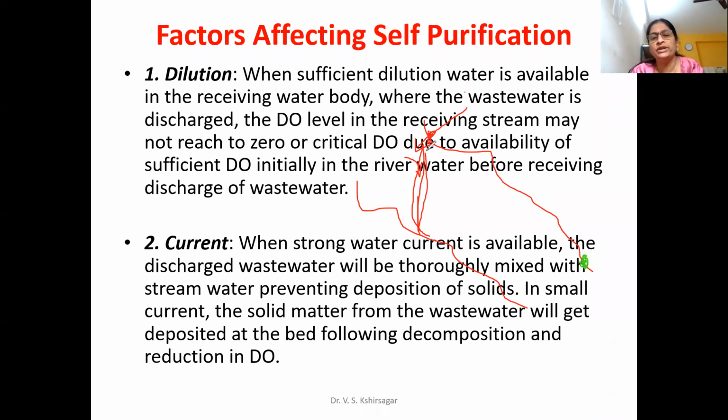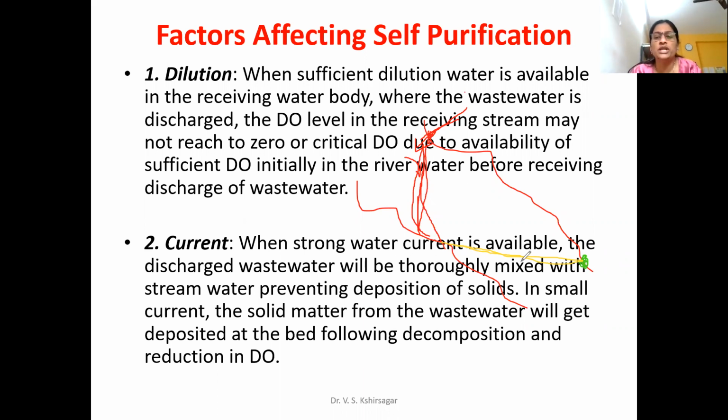When we have disposed of sewage at this spot, at that time dissolved oxygen starts decreasing rapidly, but after a certain time or distance, it again starts increasing. That level of dissolved oxygen starts increasing, and at this particular distance, the dissolved oxygen level is highly increased, close to the saturated dissolved oxygen level. Then what is happening over here?